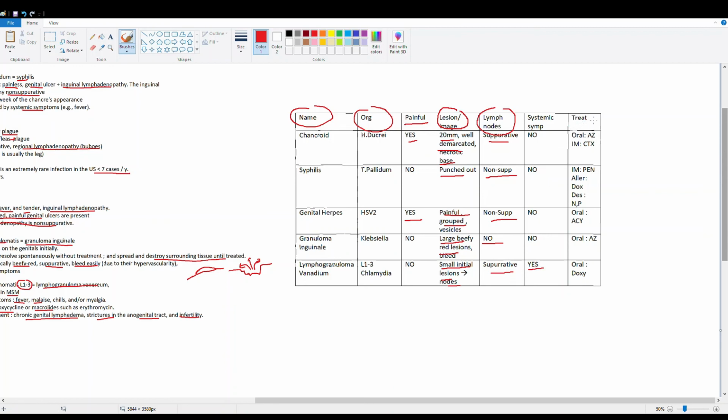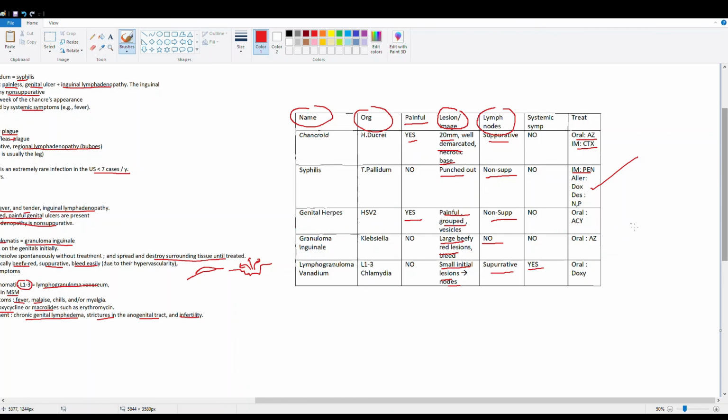All right. And then for fun, I included the treatments here. So for chancroid, you can do an oral azithromycin or an IM ceftriaxone. Syphilis, this is a very easy one, intramuscular penicillin. Now, they'll try to trip you up with this answer choice because let's say they're allergic to penicillin. Then you would switch them to doxycycline. But there are two cases where you would not switch them to doxycycline and you would instead desensitize. You would desensitize for neurosyphilis, so if it's affecting the brain, or if it's a pregnant patient. Those are the only two cases where you would not switch it to doxycycline and desensitize them to the original penicillin. All right, so just watch out for this answer choice right here.